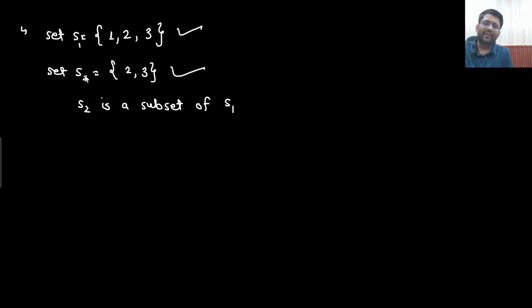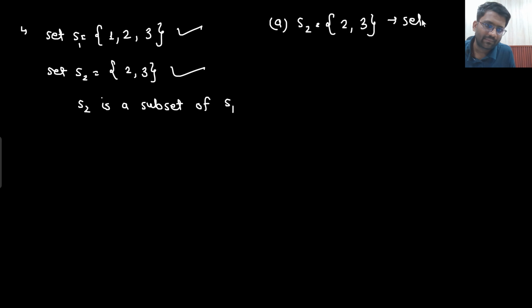So first let me know the meaning of set. Is this a set? S1, I am saying. Yes sir, it is a set. Now let me know, is this a set? Yes sir, this is also a set. But can you say S2 is a subset of S1? If S2 is given independently, let's say there is a question where they are talking about S2, which is 2, 3, they can call it a set. But if there is a question where they are talking about S1 as well, which is 1, 2, 3, and then they are talking about S2 as well, which is 2, 3.